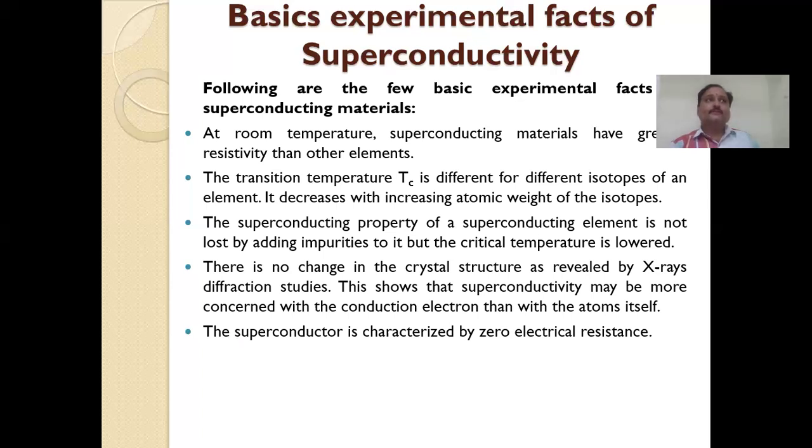It changes its conductivity, and depending upon the type of impurities, the properties change. That is called a semiconductor. But in a superconductor, there is no variation by adding impurities. And another fact is there is no change in the crystal structure as revealed by X-ray